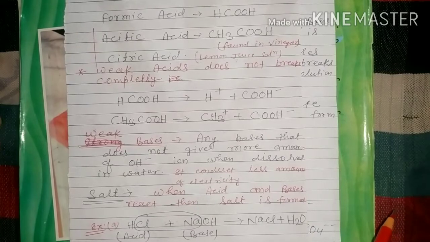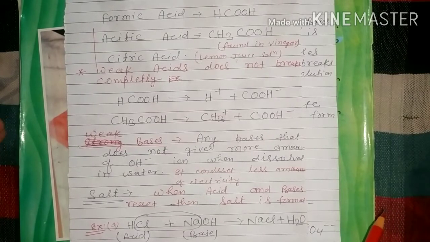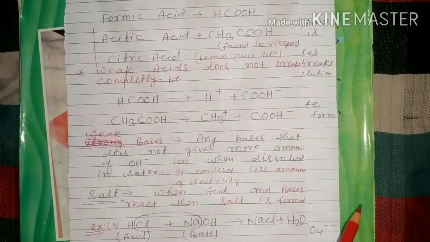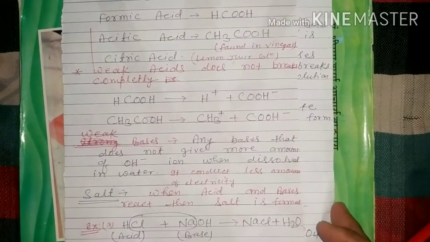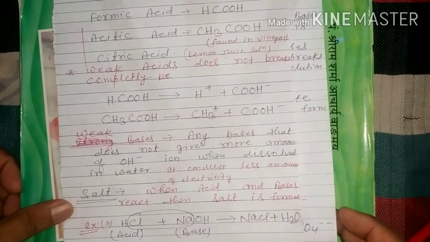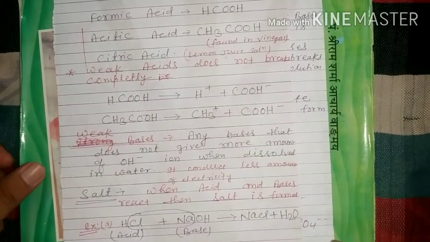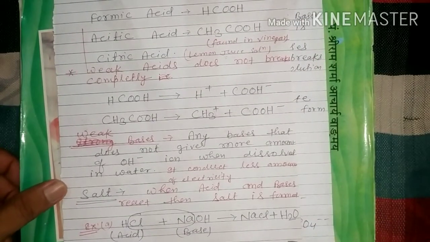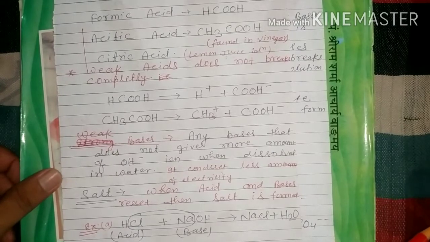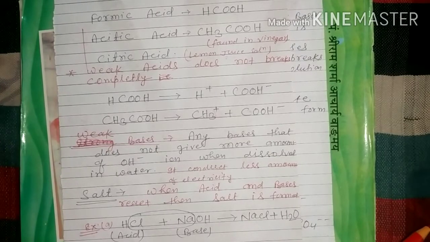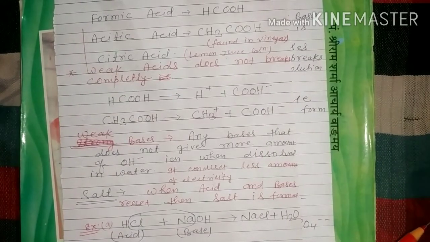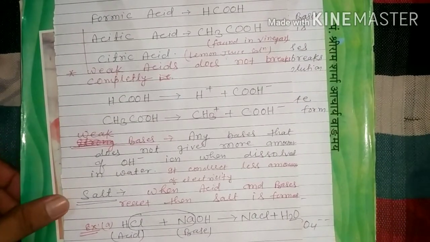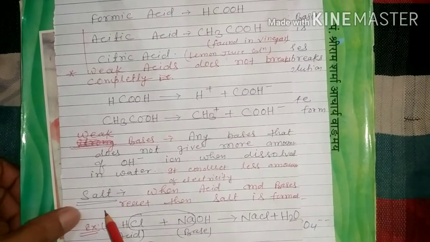Why are we reading about acids, bases and salts? Because you have to read about electrolytes, and an electrolyte means a solution of acids, bases and salt. So you have read about acids, bases, strong acids and strong bases, but now we have to read about salt.